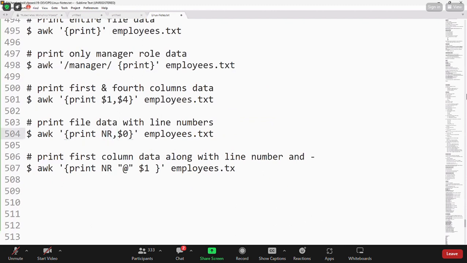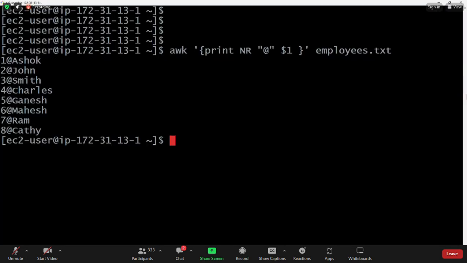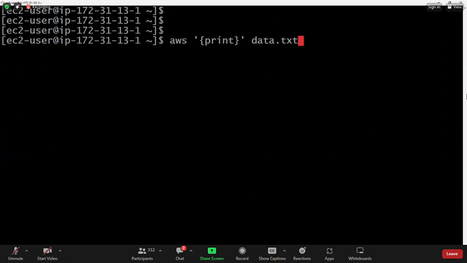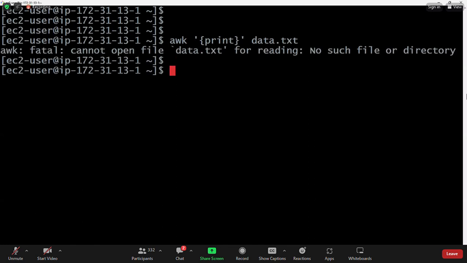If you use just the print command, then the AWK command is just printing the file data. I'm using AWK print data.txt. It is just printing the file data.